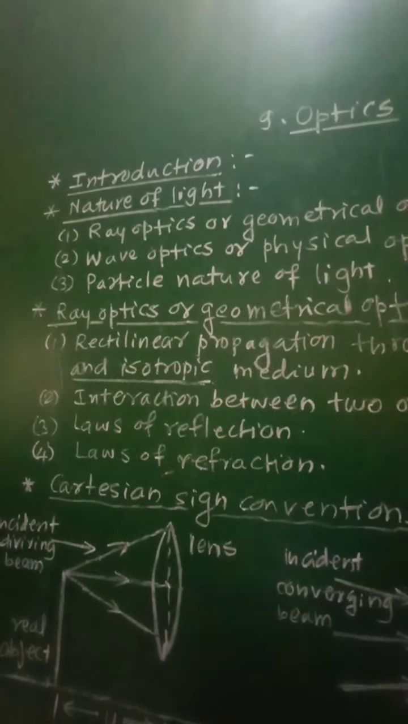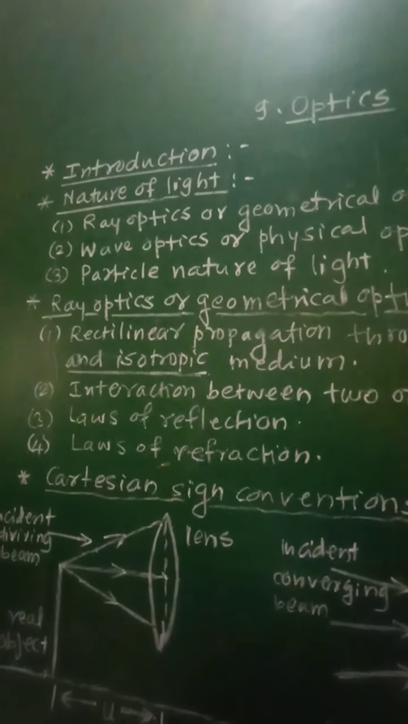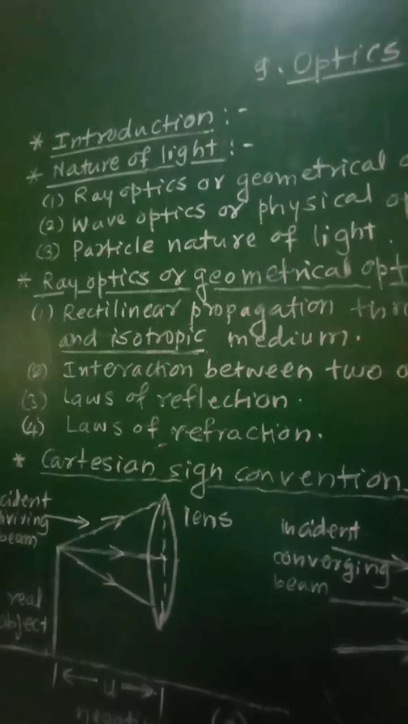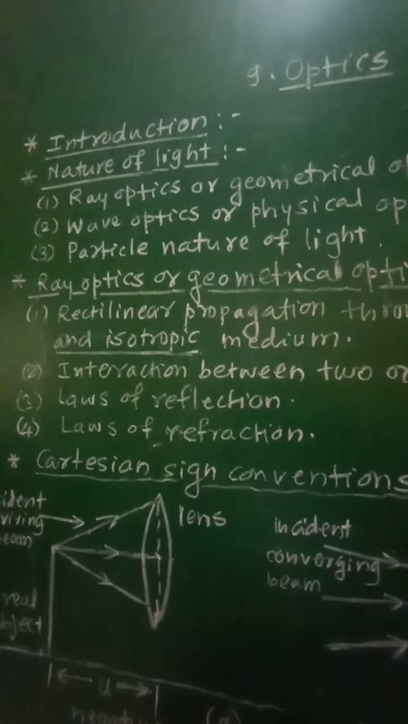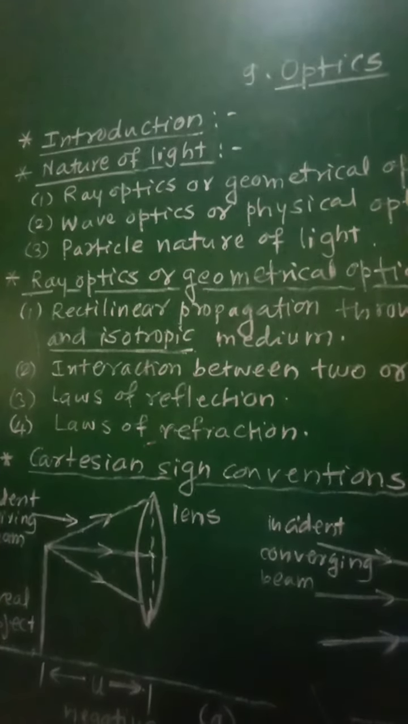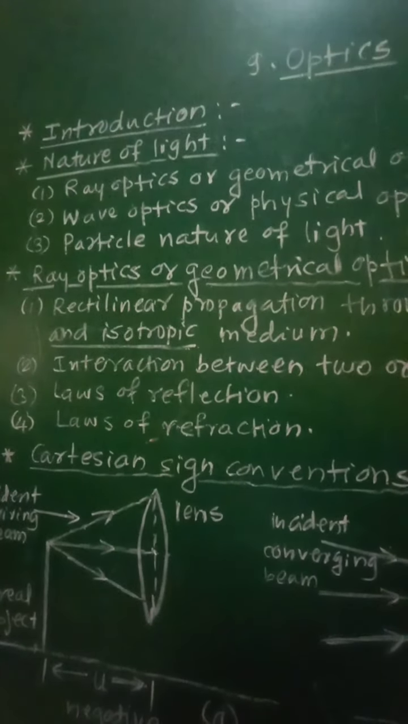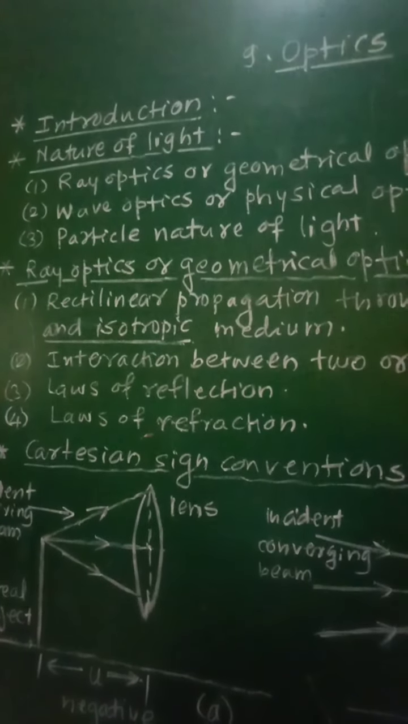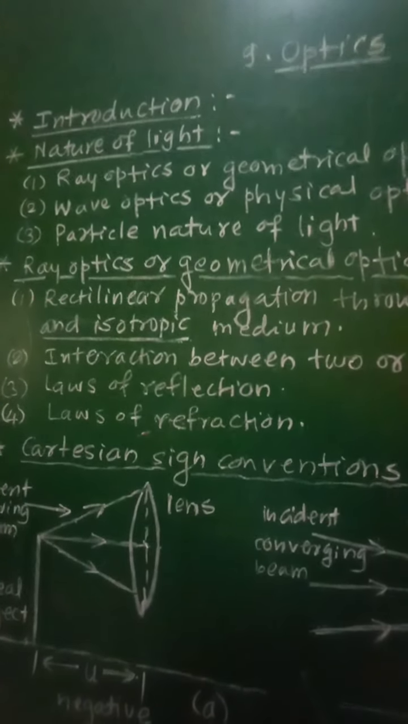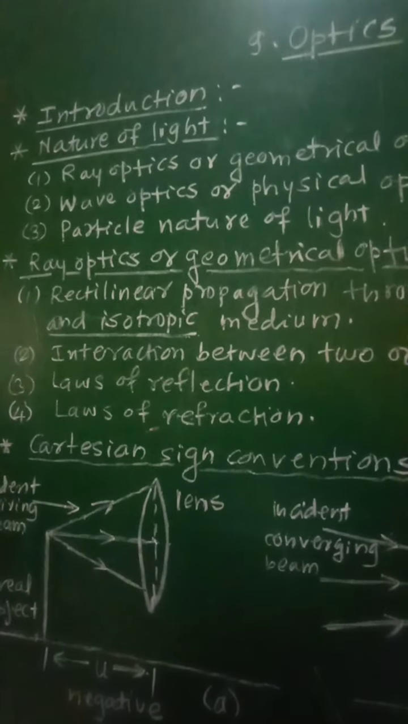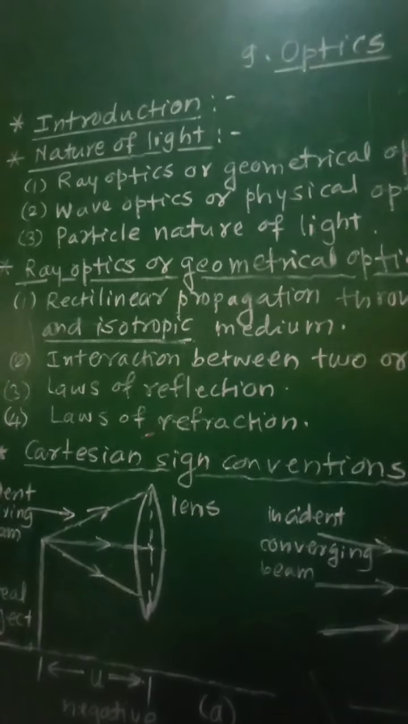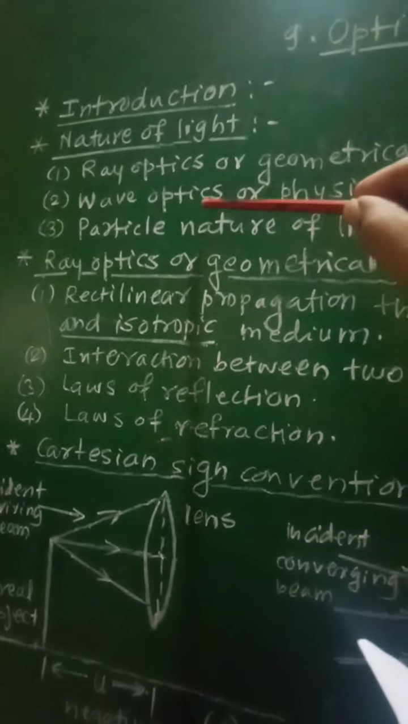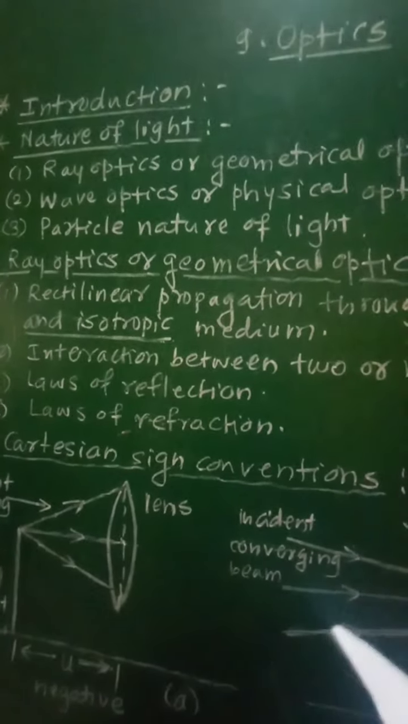A particular direction of propagation of energy from a source of light is called a ray of light. The ray optics is used to explain phenomena of light such as reflection, refraction, double refraction, total internal reflection, etc. Now let us consider the second, that is wave optics or physical optics.